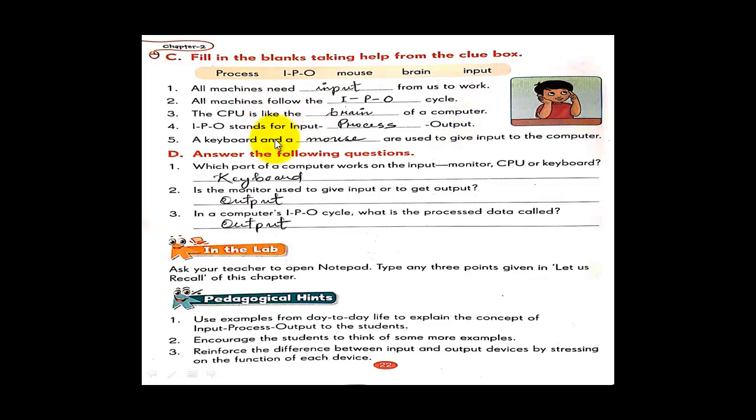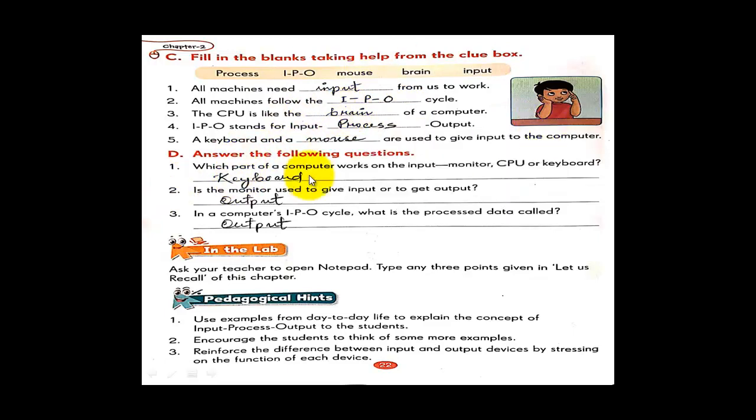This is just an exercise. Okay, we already did the chapter. This is just the revision of the exercise. We are sharpening our mind. We are using our brain. The brain is an input process output. CPU is the brain of the computer. We human beings also have a brain to think. Okay.